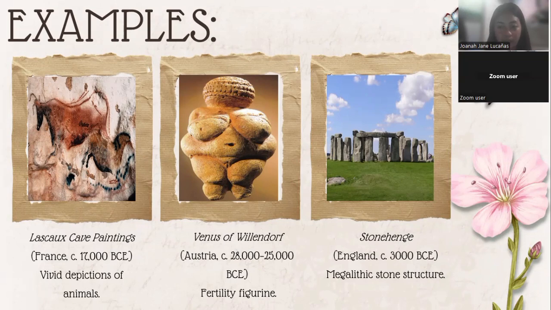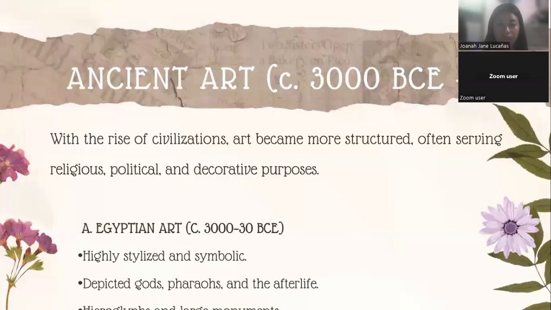Next is the ancient art. Ancient art refers to the creative works made by civilizations from early human history up to around 500 CE. This includes prehistoric, Mesopotamian, Egyptian, Greek, Roman, Indian, Chinese, and Mesoamerican art. Ancient art gives us insight into how people lived, what they believed, and how they saw the world.